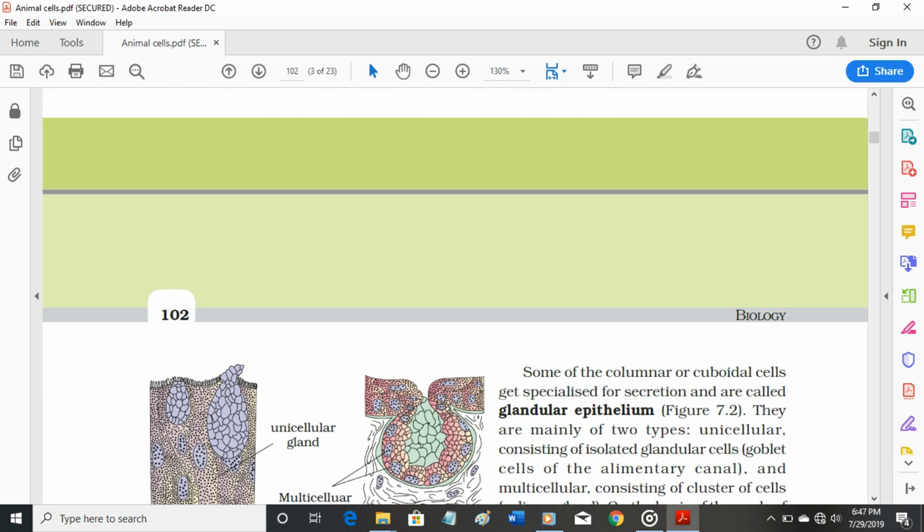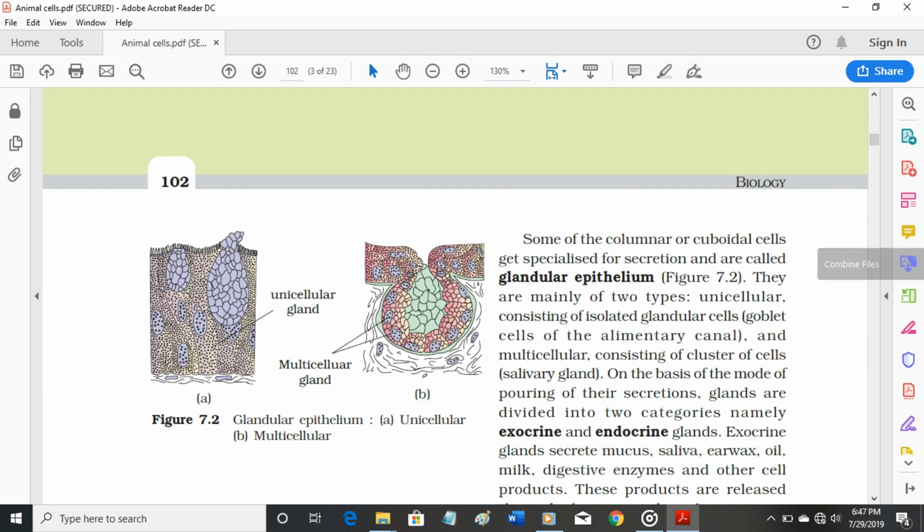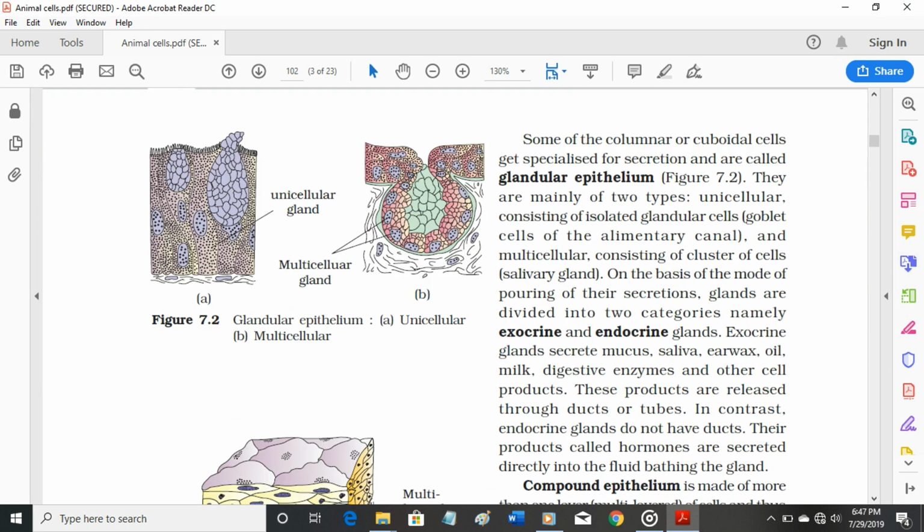Some of the columnar or cuboidal cells get specialized for secretion and are called glandular epithelium, figure 7.2. They are mainly of two types, unicellular, consisting of isolated glandular cells, goblet cells of the alimentary canal, and multicellular, consisting of cluster of cells, salivary gland.